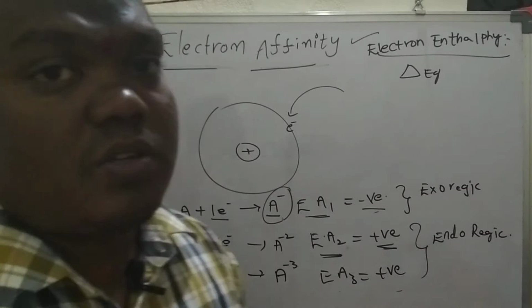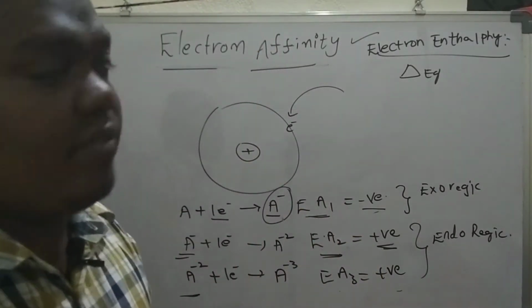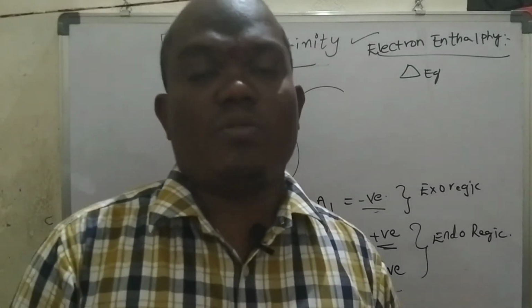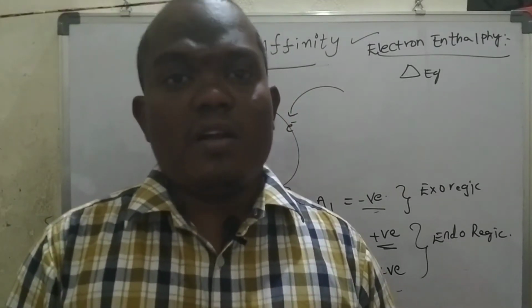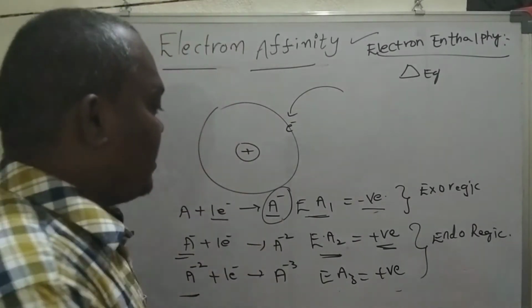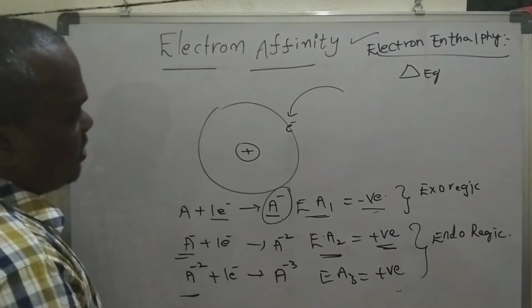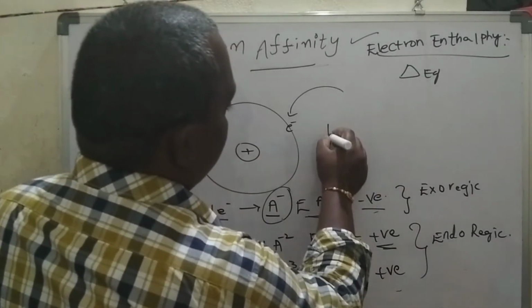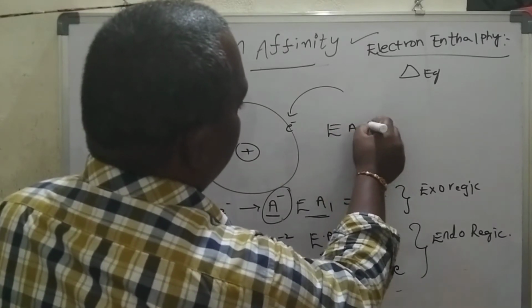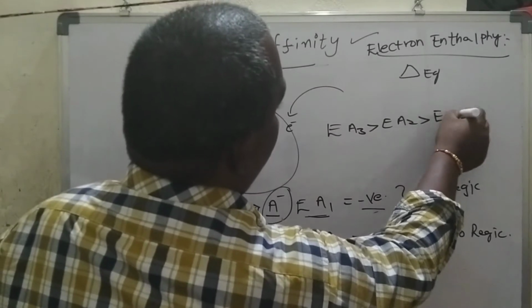So what are the factors affecting electron affinity? Let me move on to the factors. Sorry, I forgot to tell here: if you compare these values EA1, EA2, EA3, then EA3 is greater than EA2, which is greater than EA1.